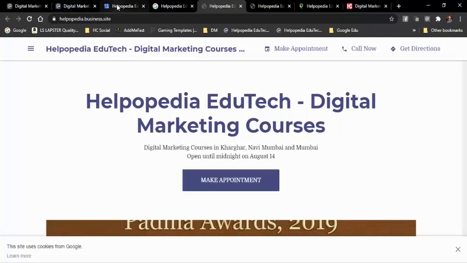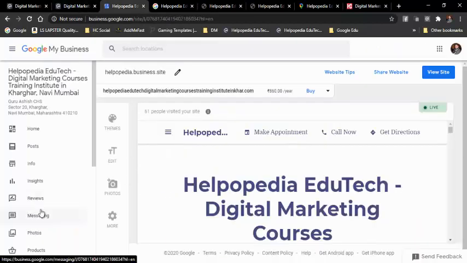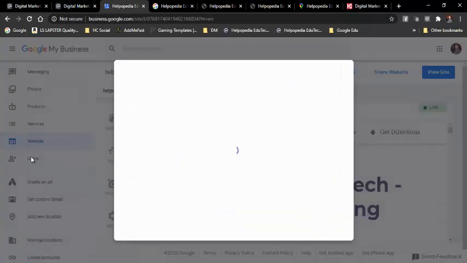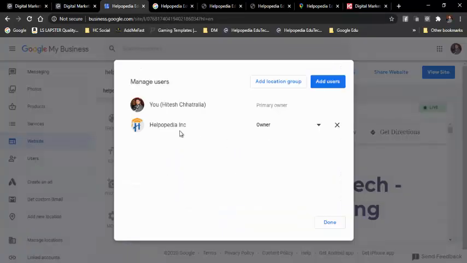So then what next we have, this is for the websites and this is for the users. So users is basically, say you have added, you are the primary owner of your listing, but now someday what happens is that your Google account is closed by Google or banned or temporarily suspended or something happens.